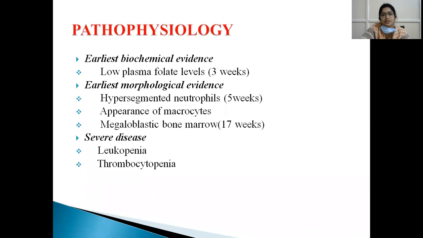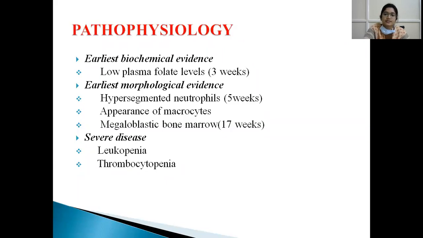So pathophysiology. The earliest biochemical evidence is low plasma folate levels. It occurs within 3 weeks of dietary deficiency of folic acid. The earliest morphological change we see in folic acid deficiency is hypersegmented neutrophils.